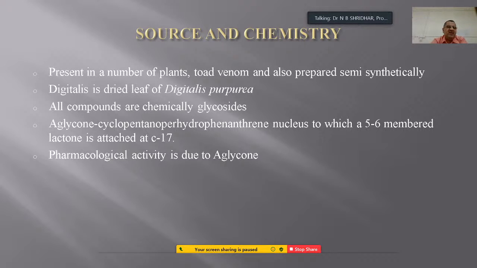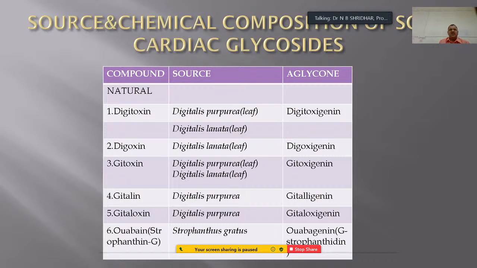It contains a glycon moiety, a cyclopentanoperhydrophenanthrene nucleus, with a 5 to 6 membered lactone attached at the C17 position. The pharmacological activity of the cardiac glycosides is due to the aglycone moiety, which is attached to the base molecule. And here is the source and chemical composition of some of the cardiac glycosides.